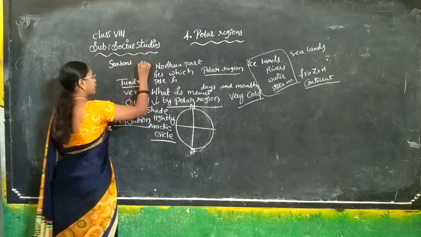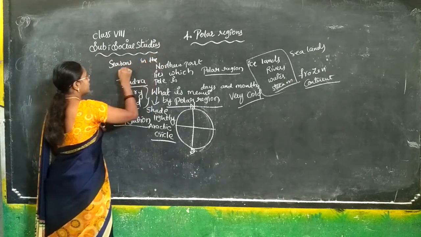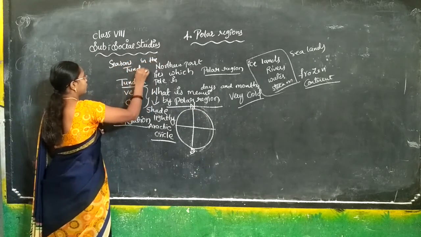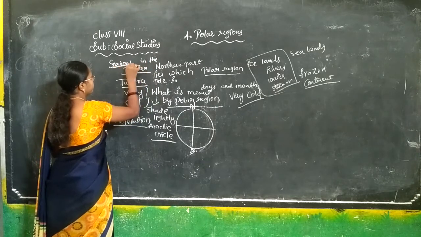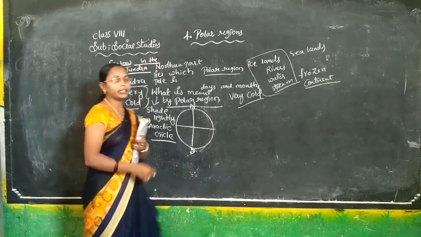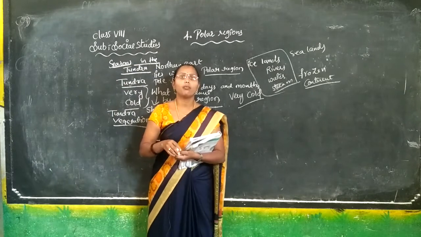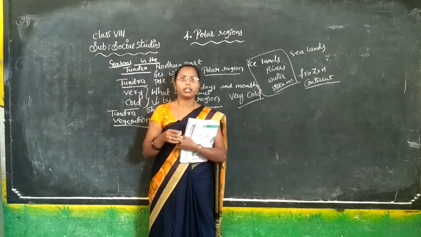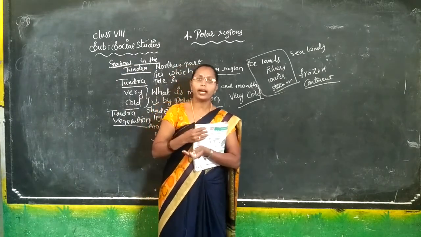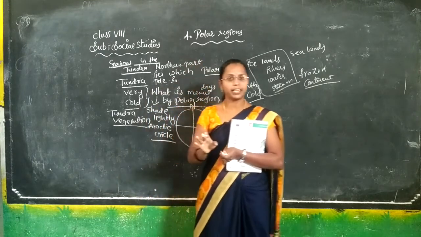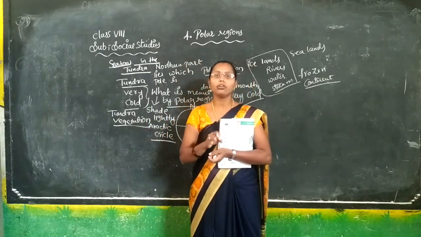Seasons in the tundra. What does tundra mean? The tundra means it is very cold, and there are no sunsets.